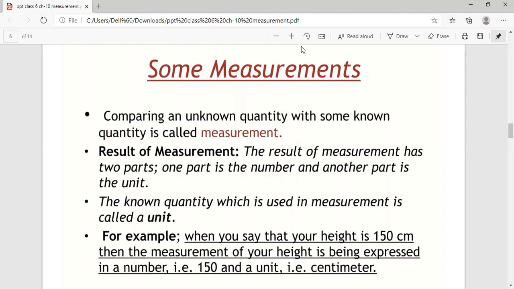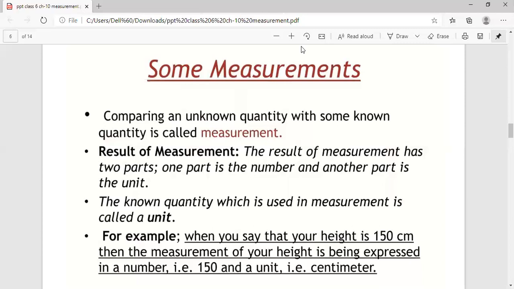So here one more example has been given. When you say that your height is 150 centimeter, then the measurement of your height is expressed in a number, that is 150. So 150 is a number and the unit taken is centimeter.